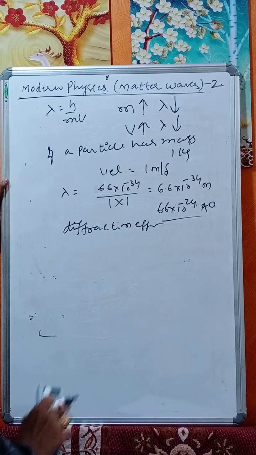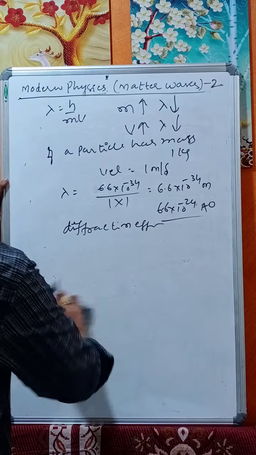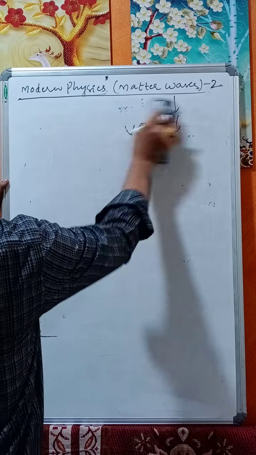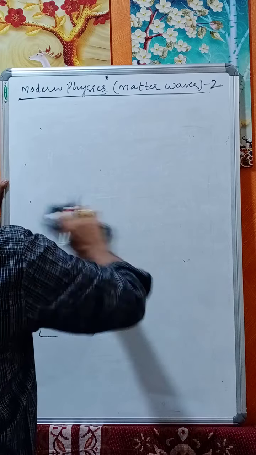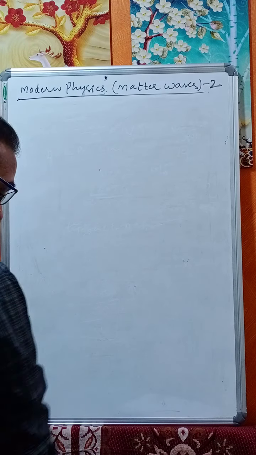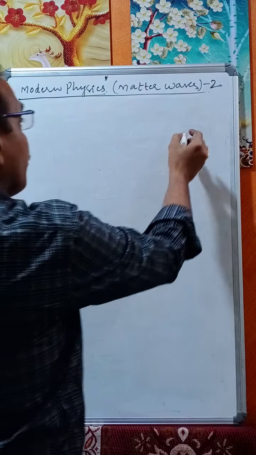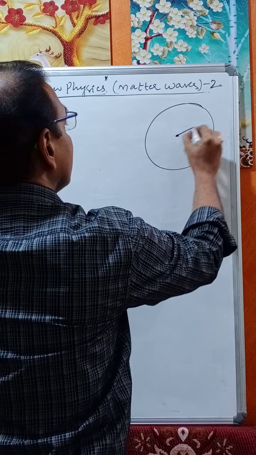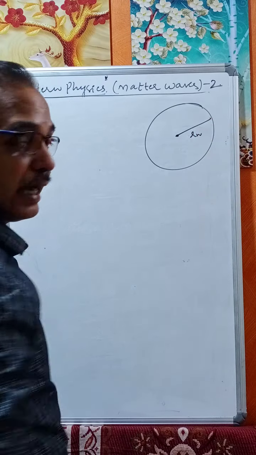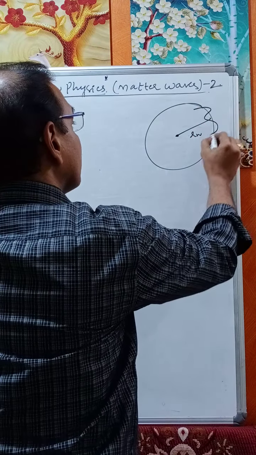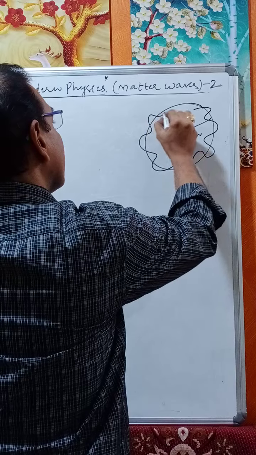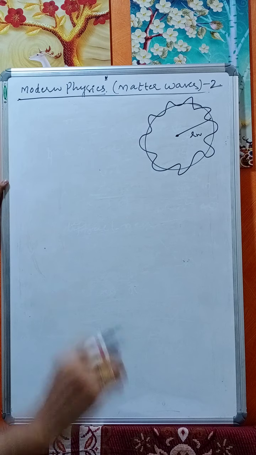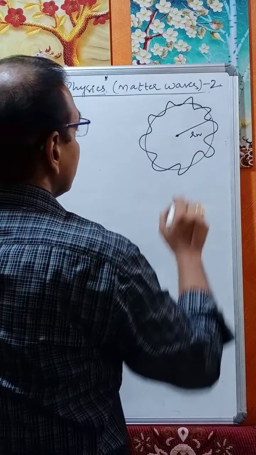Now, if Rn is the radius of Bohr's nth orbit, and the electron moves like this in the Bohr's nth orbit, then what is the de Broglie wavelength of that electron?